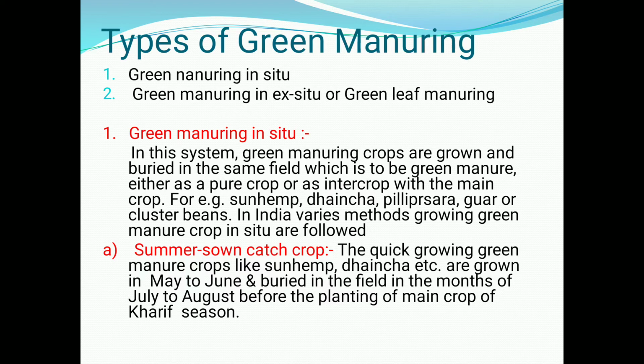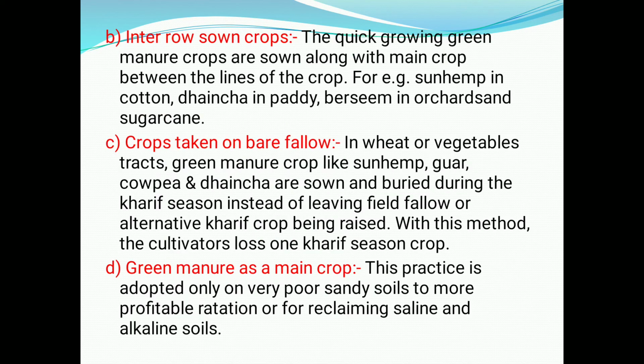That means we are growing the green manuring crop in our field and in the same field we are plowing that green manuring crop, as a main crop or in an intercrop. For example, sunnhemp, dhaincha, guar or cluster beans. In India, various methods of growing green manure crops in situ are followed: summer sown catch crop, intersown crops, crops taken on bare fallow, and green manure as a main crop.